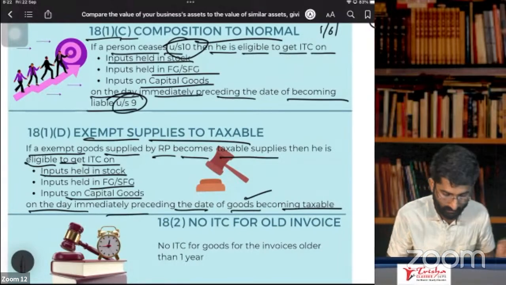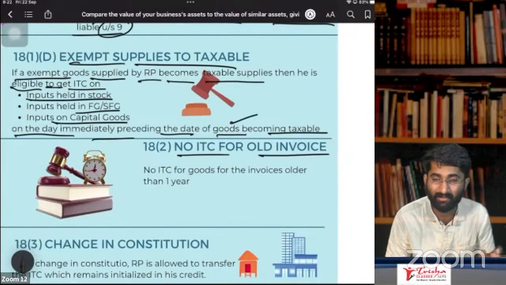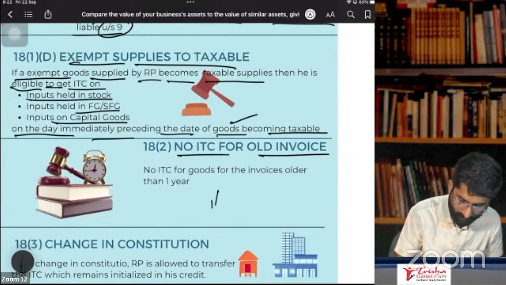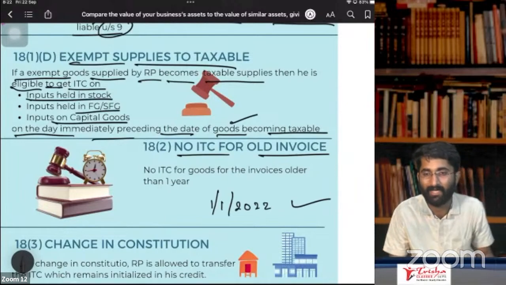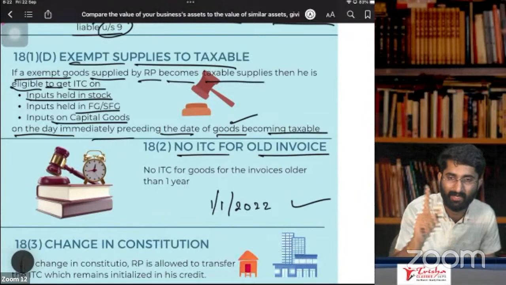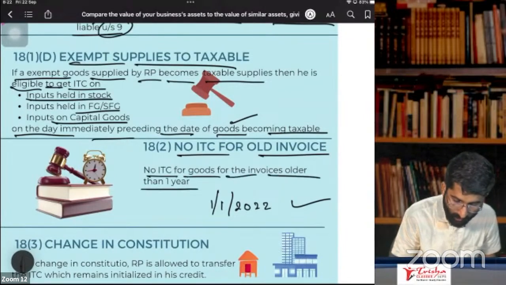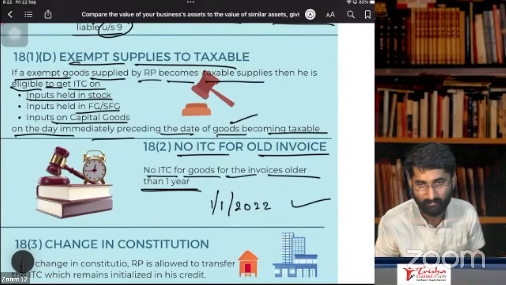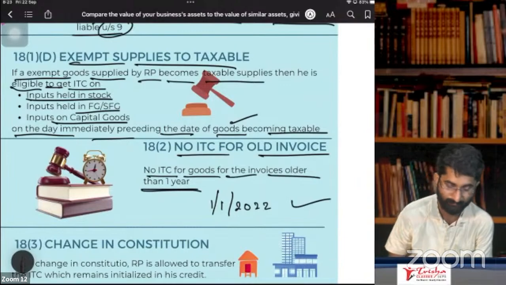Yes, correct. So lastly, no ITC for old invoice. See, you purchased on the invoice dated 1st of January 2022. Now you want to take the ITC today. Can you? No. Why? Because 1 year is already over. Section number 18, subsection 2 says that no ITC for invoices older than 1 year. The invoice which is older than 1 year, for which you don't get the ITC.